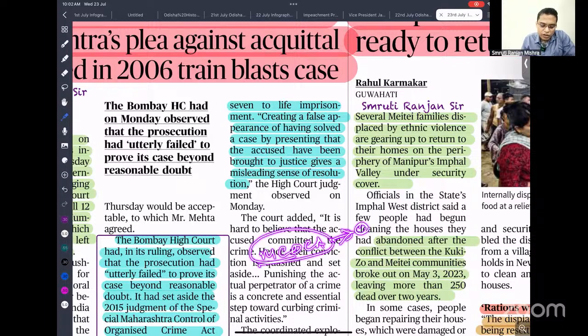If anyone is booked or charged under this law, they can be imprisoned for 6 months without any trial. Second, if any person is charged under MCOCA, whatever confession they have made before a police officer can be directly admissible as a confession before the court also. So that is the reason this is very draconian. Once a person is faced with MCOCA, it is very difficult for that person to prove innocence.